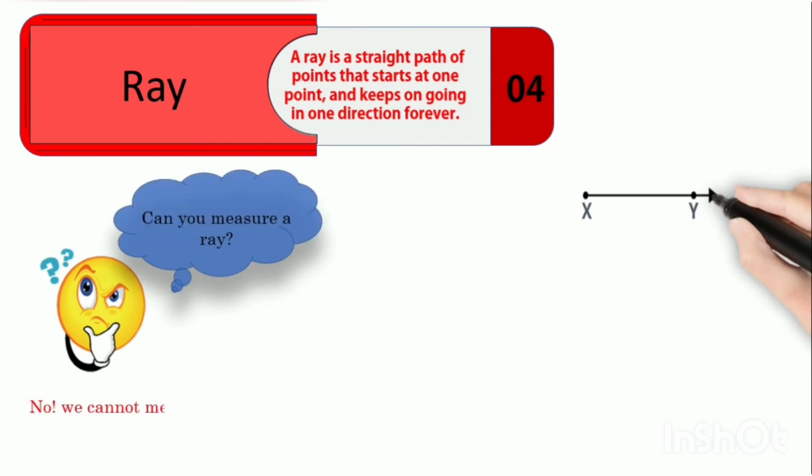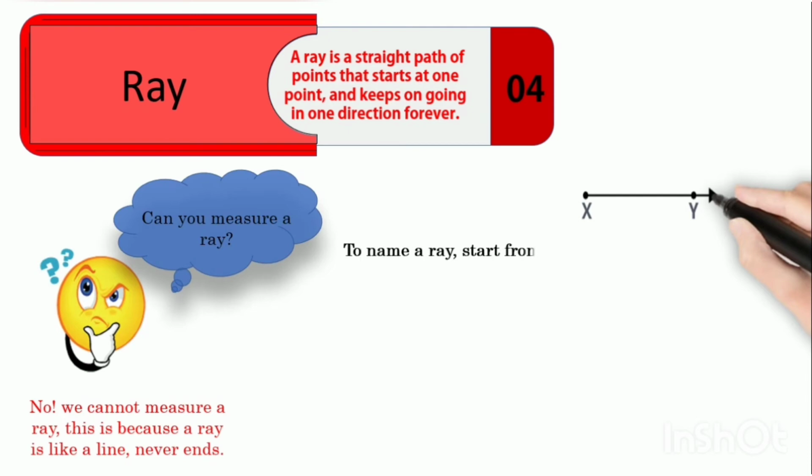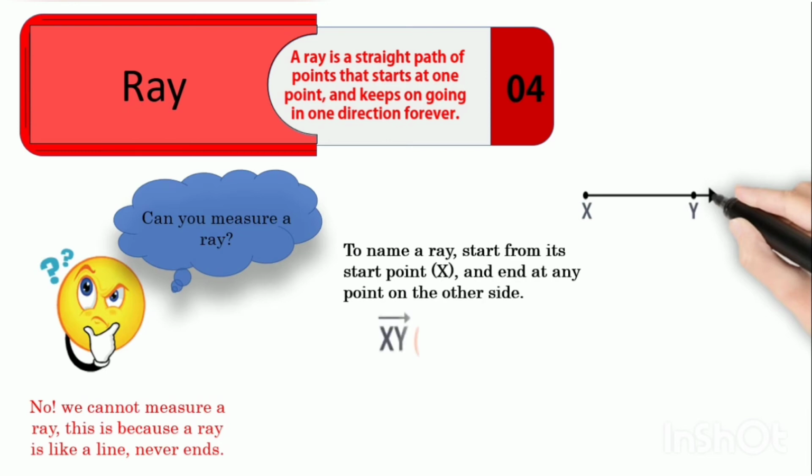No, we cannot measure a ray. This is because a ray is like a line, never ends. To name a ray, start from its start point and end at any point on the other side. For example, ray XY, but not YX.